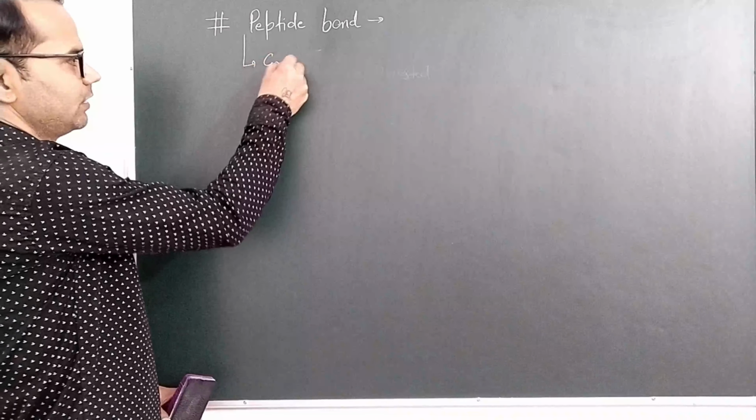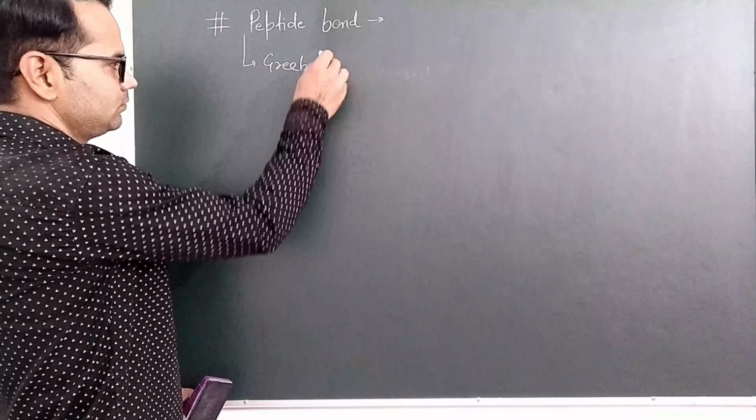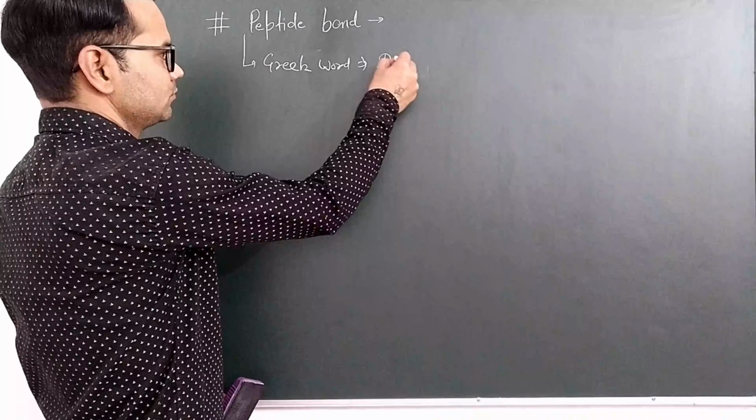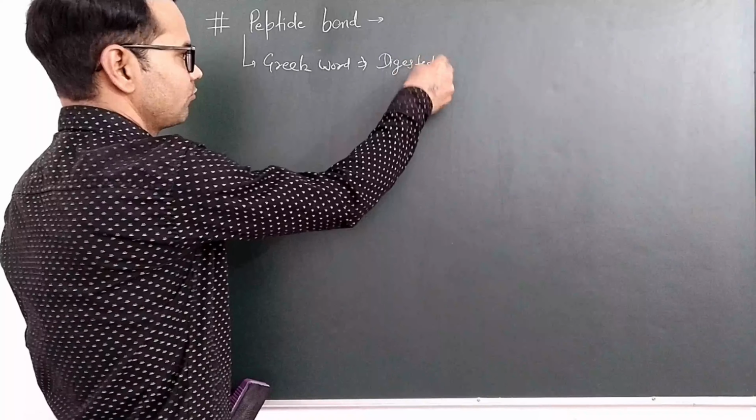Peptide is a Greek word whose English meaning is digested.